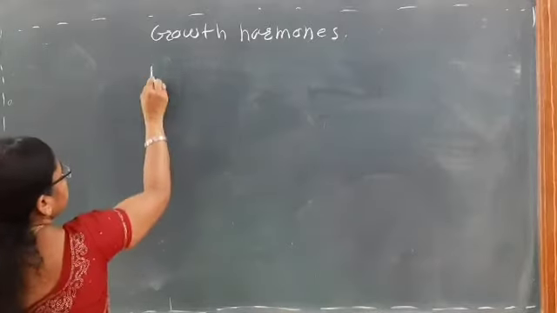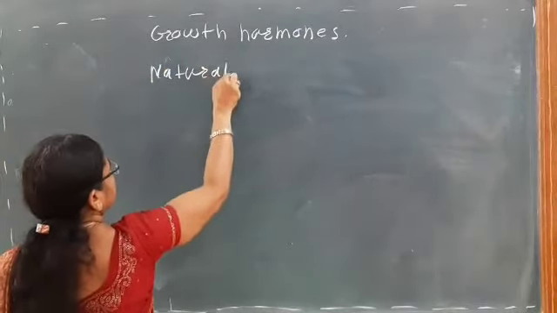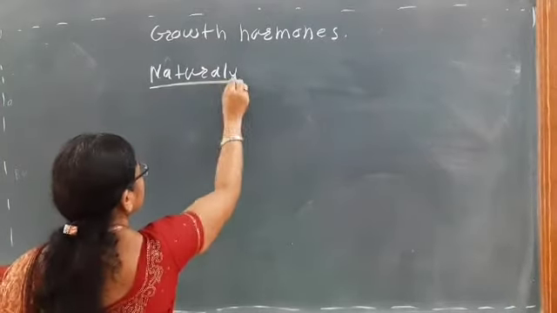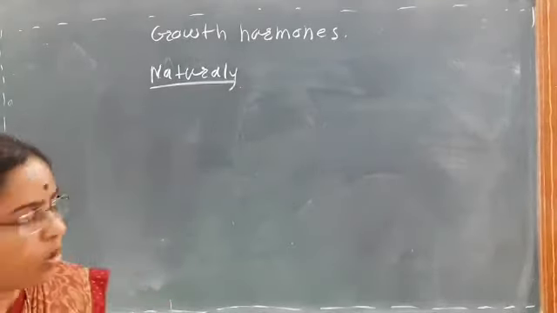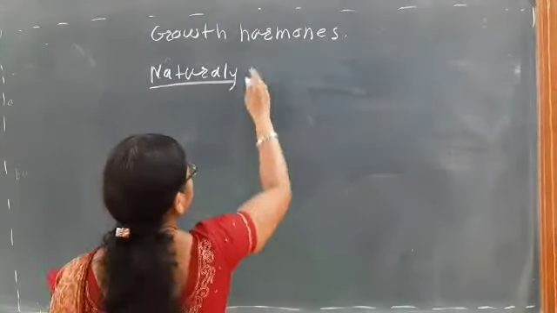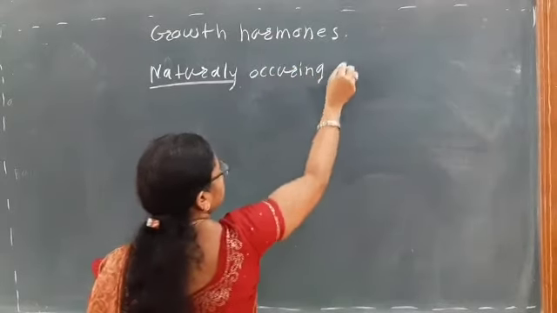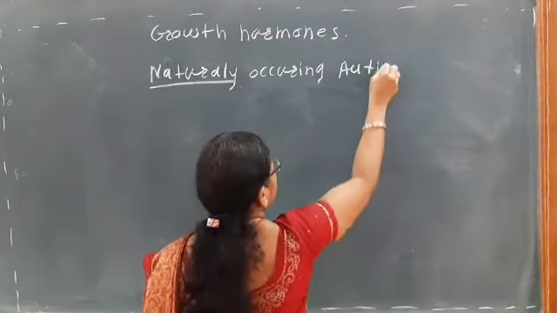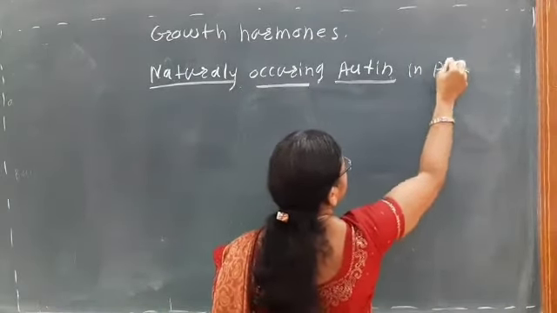So naturally synthesizing auxin, that is, which occurs naturally in plants.